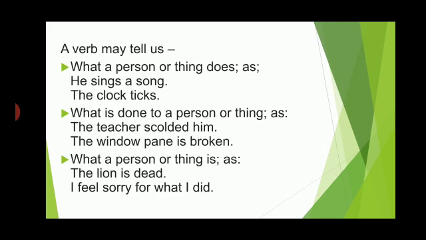Second, what is done to a person or thing? The teacher scolded him. Now, scolded whom? Him. So we are talking about what is done to him. He is being scolded. The window pane is broken. What happened to the window pane? That it is broken. So broken is again a verb. It is also telling us what happened to that person.